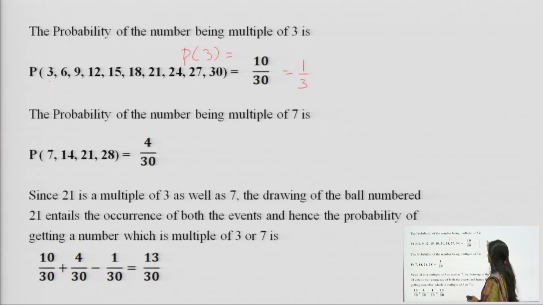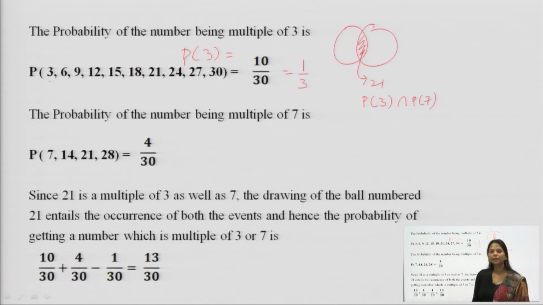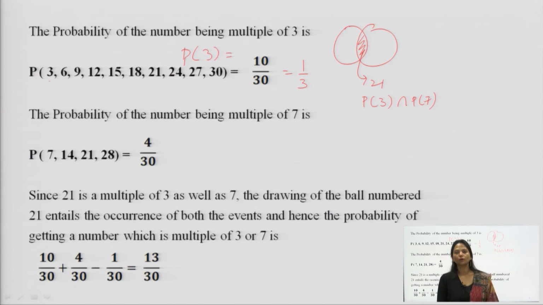Therefore, this ball 21 is the intersection point, P3 intersection P7, between the multiples of 3 and multiples of 7. Thus, drawing the ball number 21 entails the occurrence of both the events.